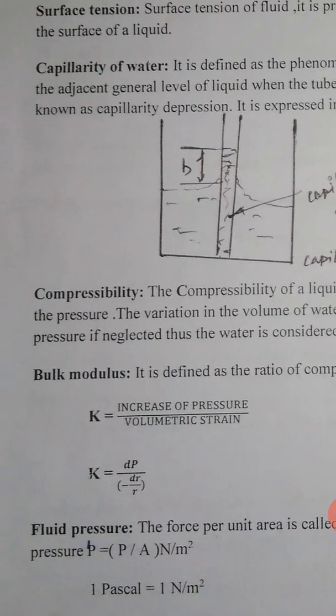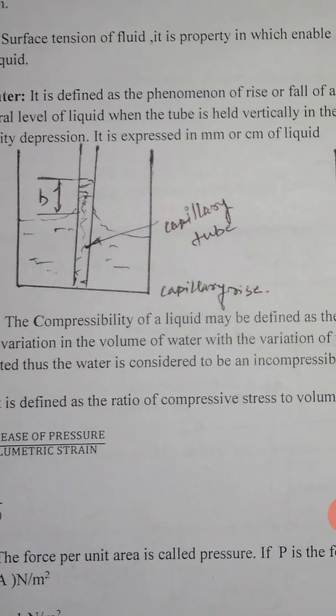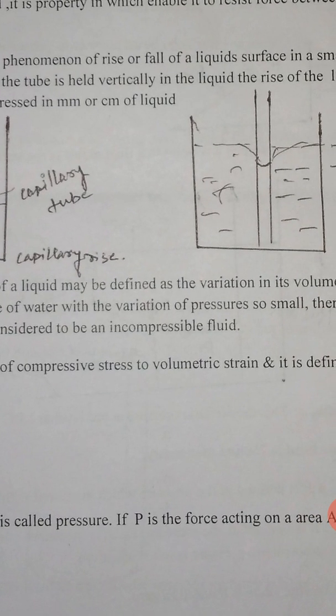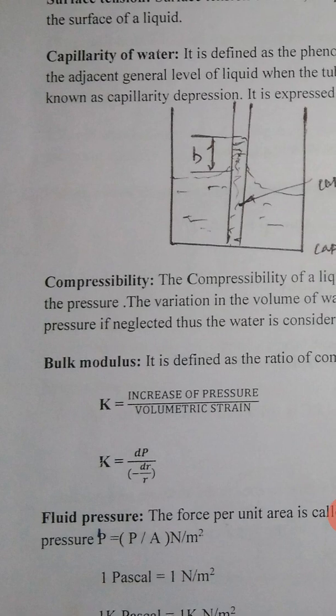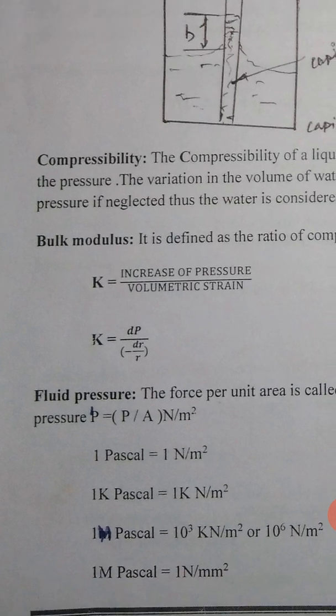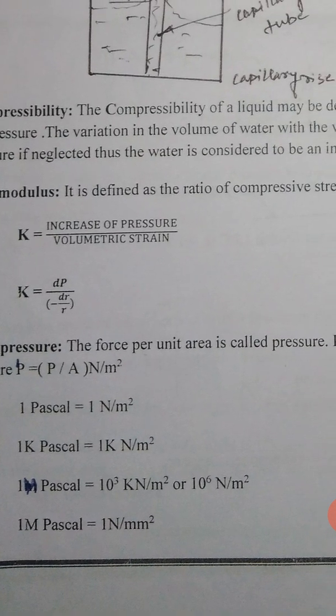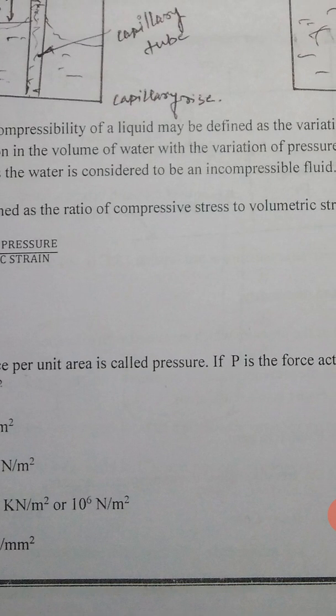Then bulk modulus is defined as the ratio of compressive stress to volumetric strain. It is denoted by K, that is, increase in pressure divided by volumetric strain, K equals dP divided by dV by V. Then fluid pressure: force per unit area is called pressure.